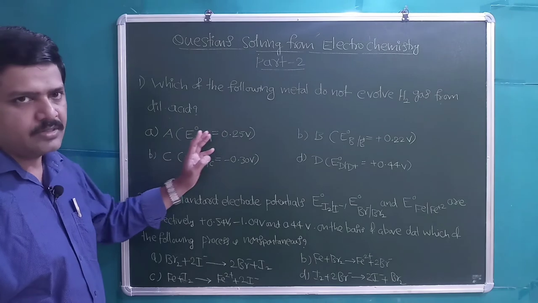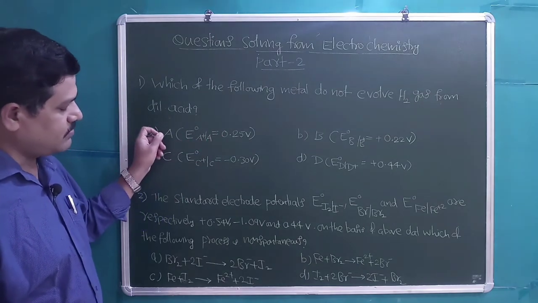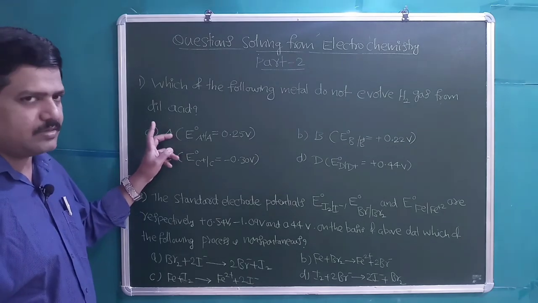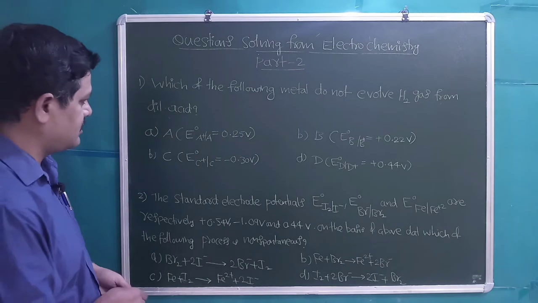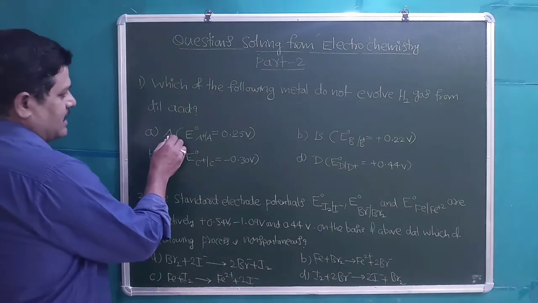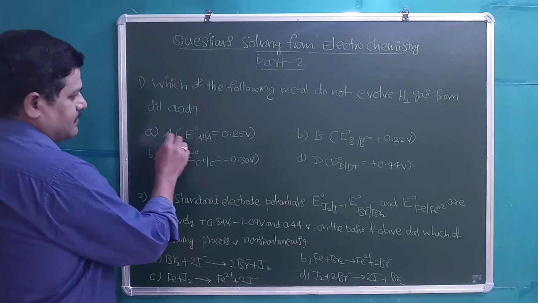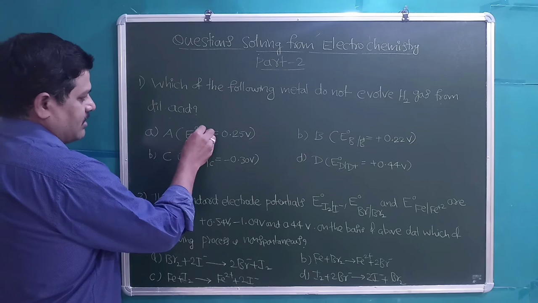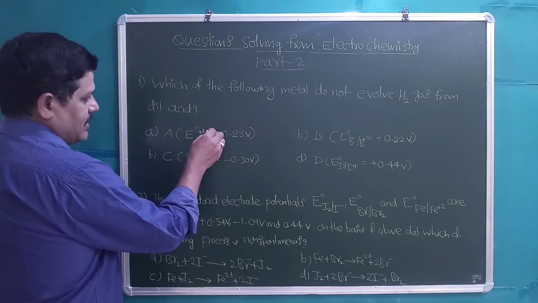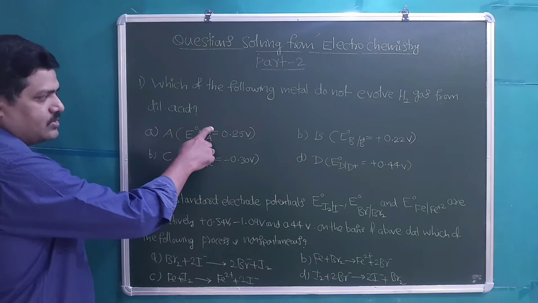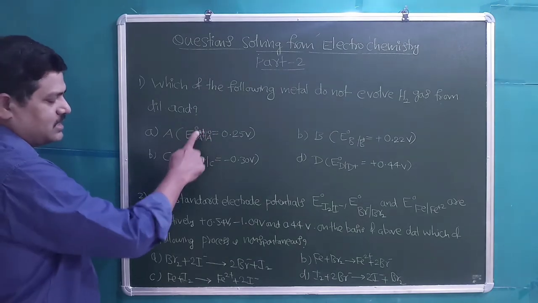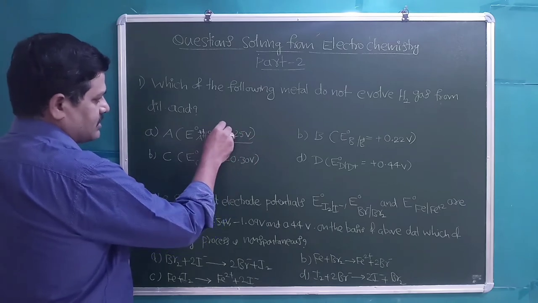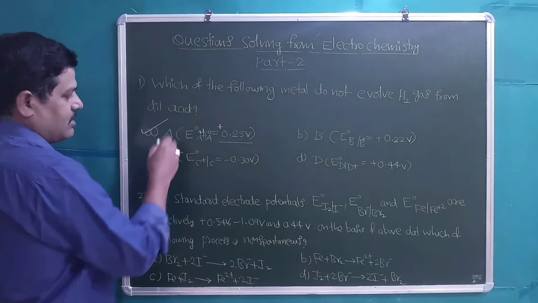Then we can compare. So, the application is that a metal which has a positive reduction potential cannot evolve H2 gas from dilute mineral acids. Here, first option A, E0 A+/A, that means metal in the plus 1 oxidation state going to the elemental state 0. Plus 1 to 0 is a reduction, a decrease in oxidation number is reduction. So a reduction potential is provided, which has a positive sign. So this metal cannot evolve H2 gas.